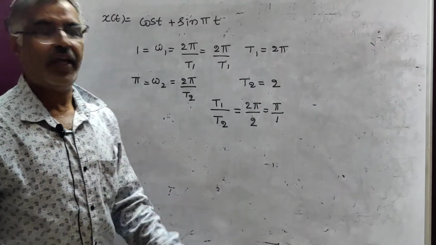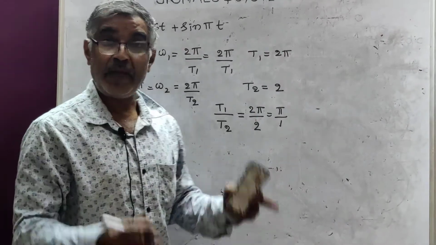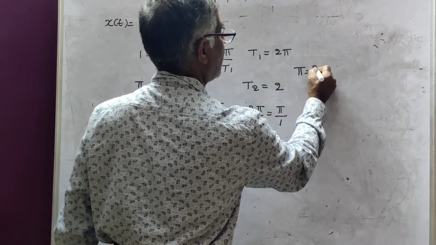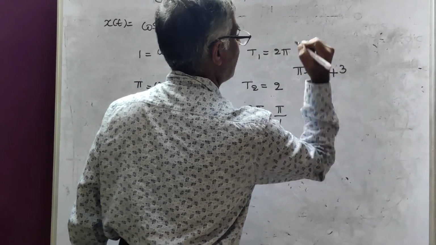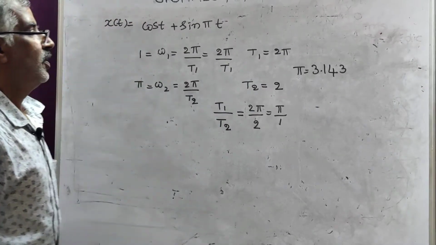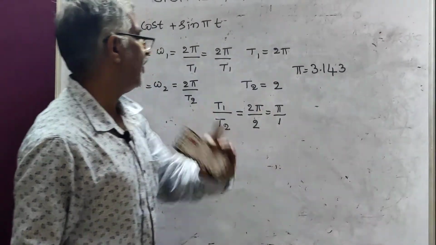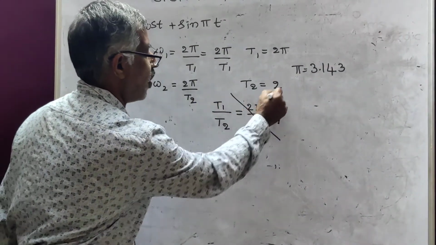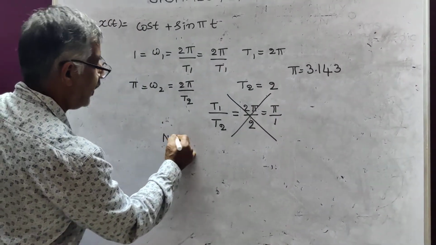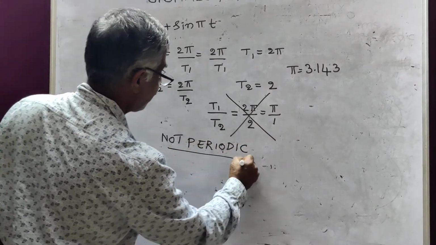Is it a ratio of integers, T1 by T2? No, because pi is called irrational, as it bears a value. Pi is equal to 3.143, so it is not simply a ratio of integers. As pi is equal to 3.143, the condition is not met, and hence xt is not periodic. So not periodic is the answer.